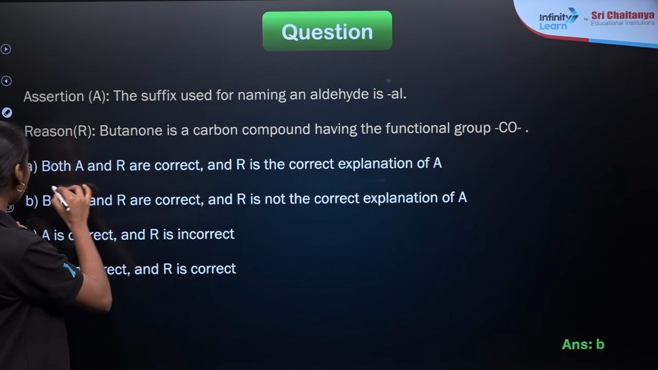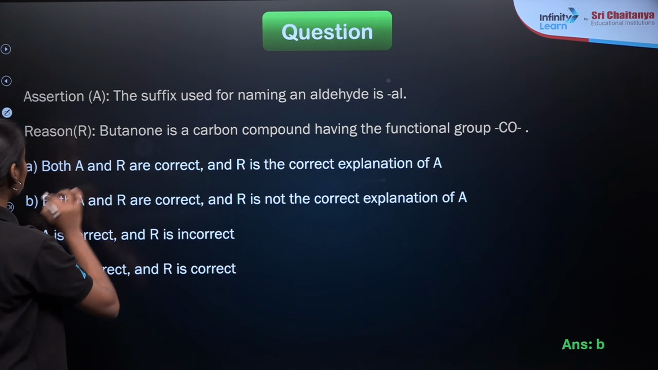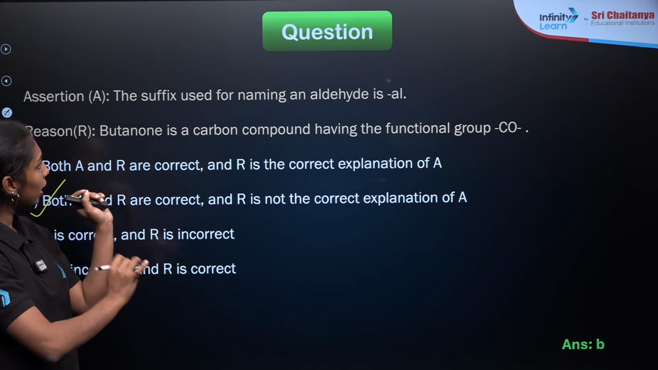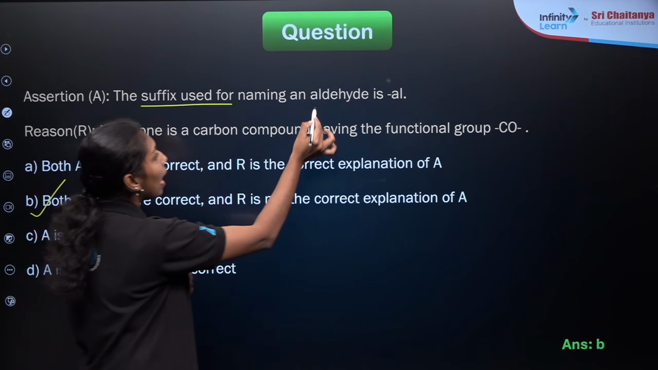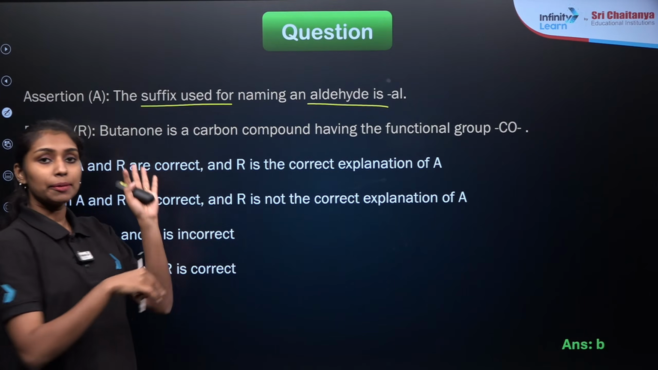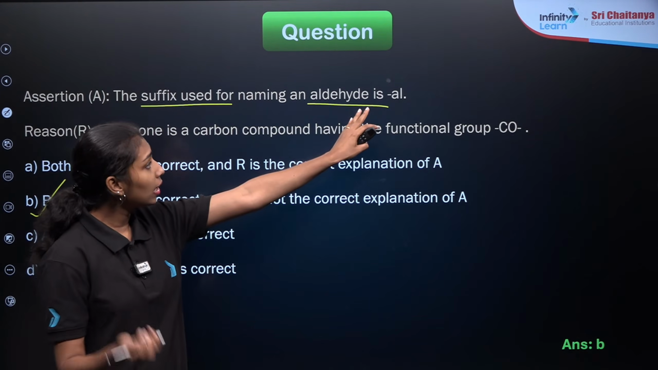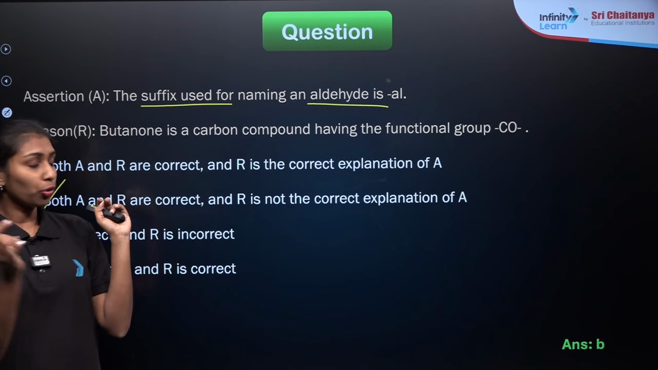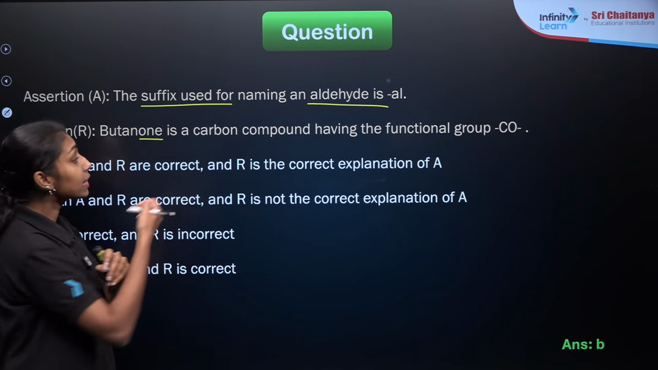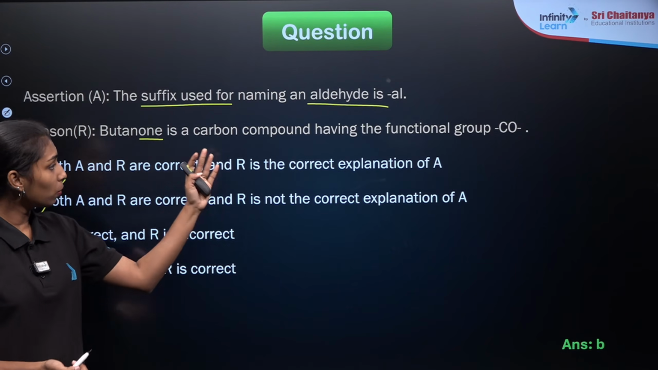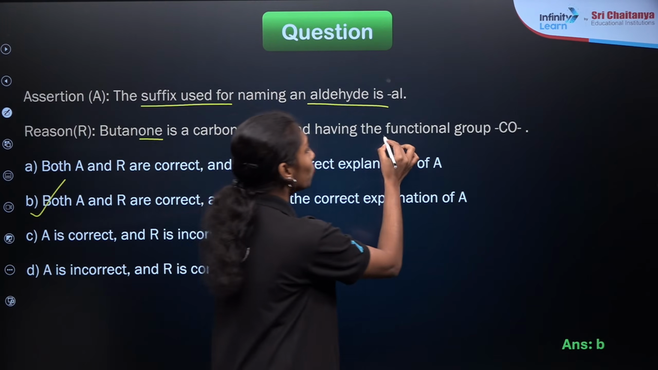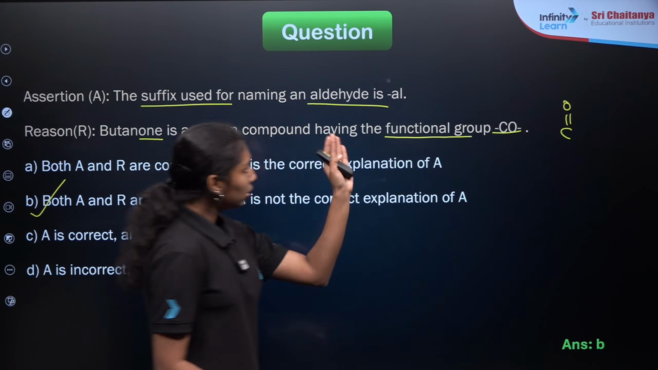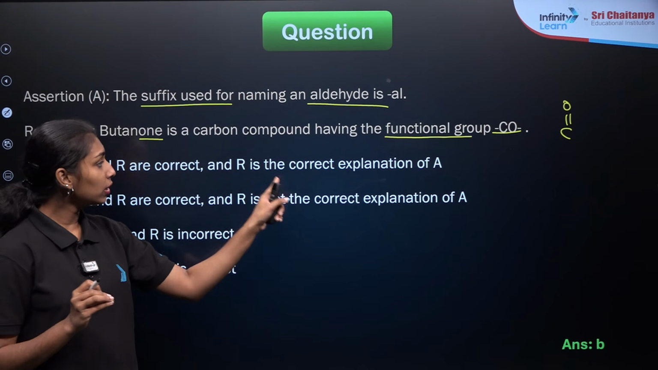Both A and R are correct, right? But R is not the correct explanation of A. So what do we mean by the first assertion here? The suffix used for naming an aldehyde. As we have already seen in the previous questions, in the case of aldehyde, the suffix will be Al. Then in the case of butanone, ONE is the suffix, which means it is a ketone compound. And in the case of a ketone compound, the functional group will be CO or C double bond O. So both the assertion and reason are correct, but they are not the correct explanation.